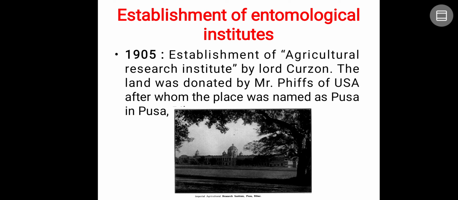Okay, so the Agriculture Research Institute was established in the Pusa campus, that is in Bihar itself. Since the land was donated by Phipps from USA, it is called Pusa: P from Phipps, and USA, as you already know, is a country. It has been taken from that.